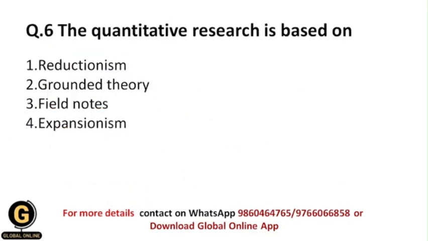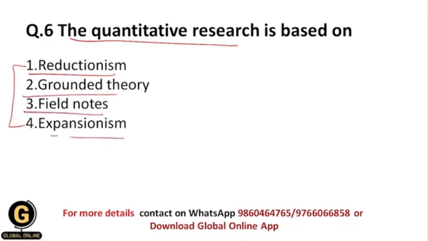Next: quantitative research is based on. From these options, which is the option on which quantitative research is based? Whether it is reductionism, grounded theory, field notes, or expansionism. So students, what is reductionism? We will see that first.